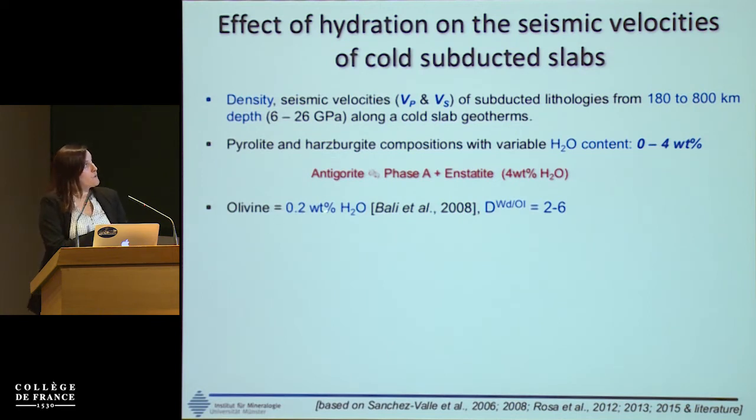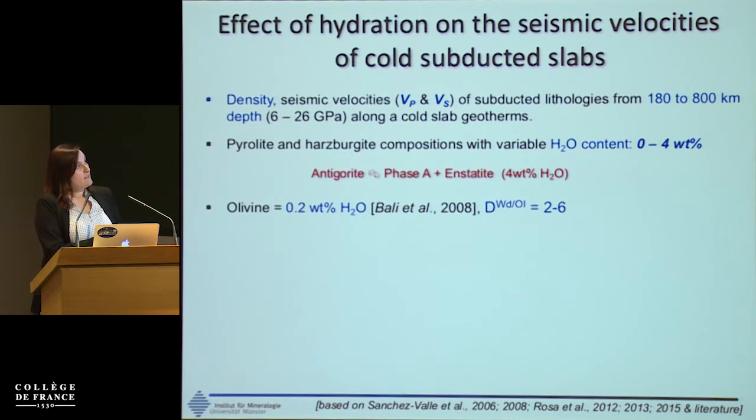I calculated the saturation water concentration, or solubility, of water in olivine at cold conditions. It's about 0.2 weight percent. This comes from the model of Bali et al. And now the problem is how to distribute the water across the transition zone.